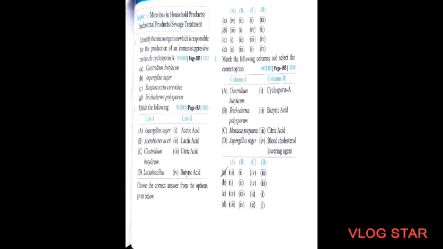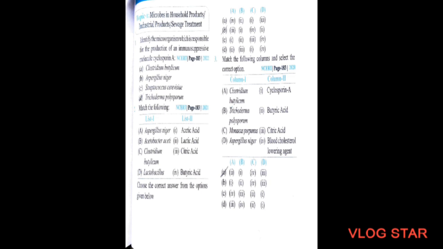The second question, match the following. This came in 2021. List 1 contains Aspergillus niger, Acetobacter aceti, Clostridium butylicum, Lactobacillus. List 2 contains acetic acid, lactic acid, citric acid, and butyric acid.